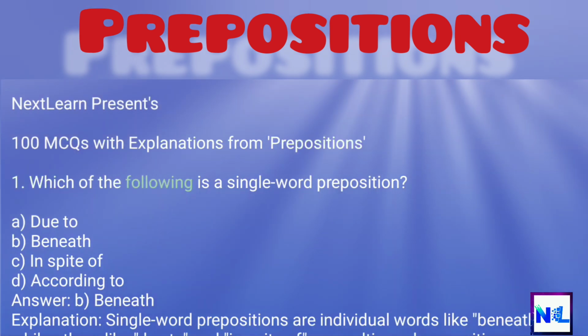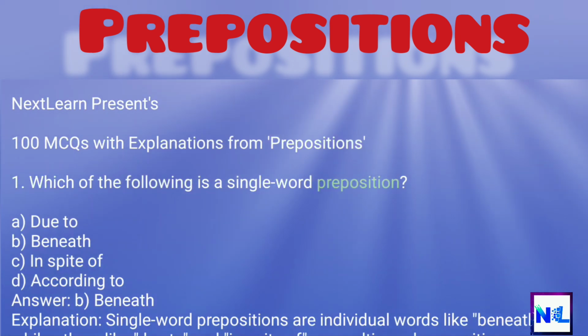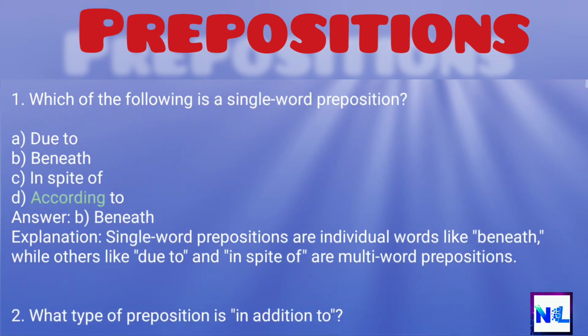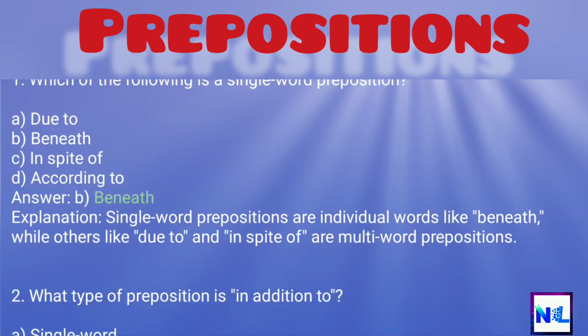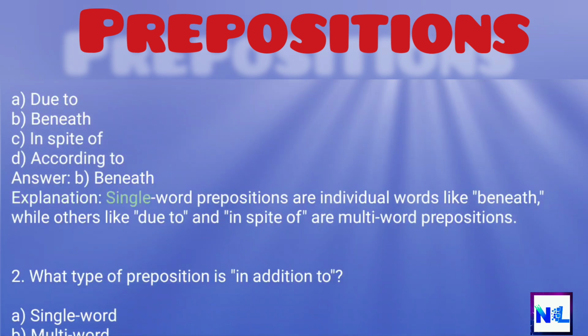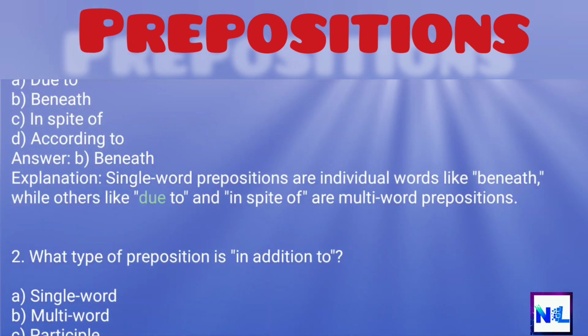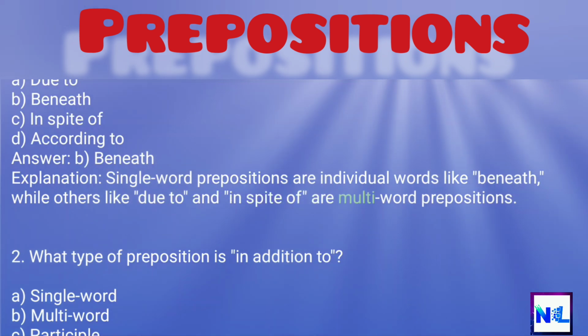1. Which of the following is a single word preposition? A. Due to. B. Beneath. C. In spite of. D. According to. Answer. B. Beneath. Explanation. Single word prepositions are individual words like beneath, while others like due to and in spite of are multi-word prepositions.